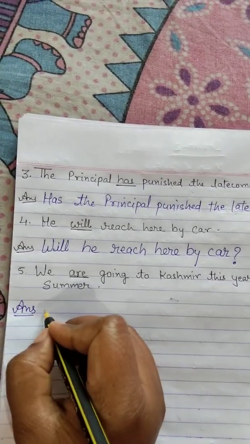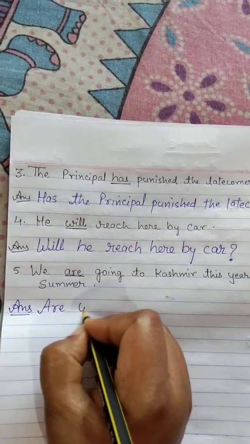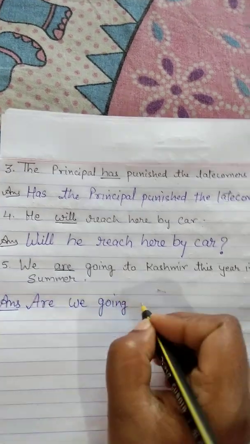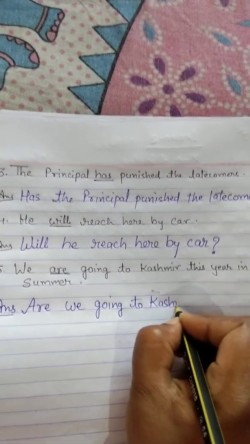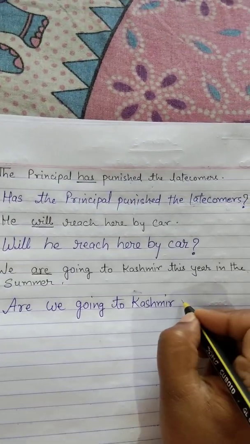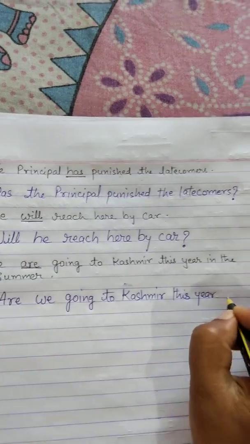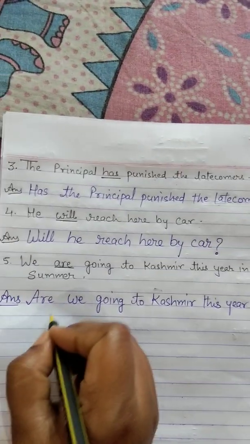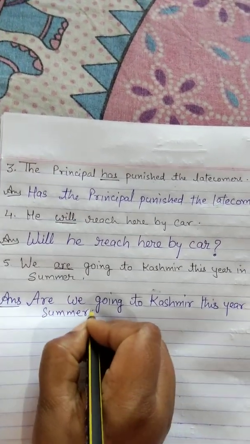We put it in the front of the sentence to change it into interrogative: Are we going to Kashmir this year in the summer? At the last, the interrogation mark will be there.